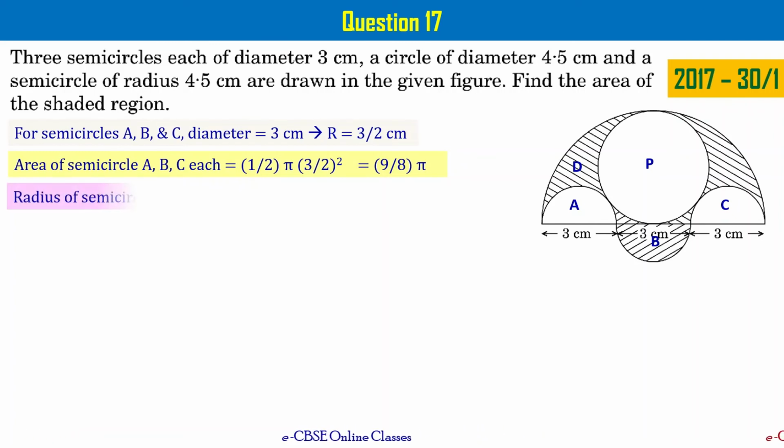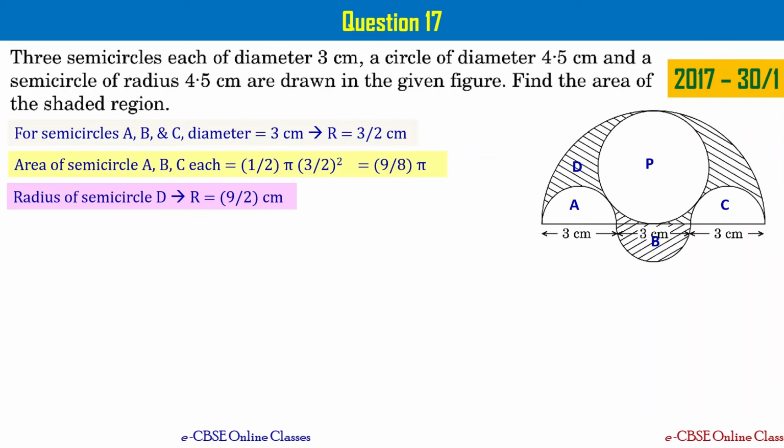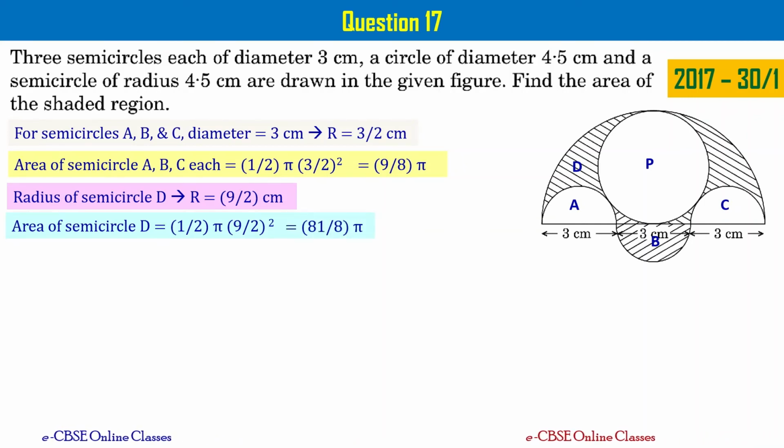And the radius of semicircle D is going to be 9 by 2 centimeters, because the radius is given in the problem statement, that is 4.5 centimeters. It means I can write it as 9 by 2 centimeters. If the radius of semicircle D is 9 by 2 centimeters, its area is going to be 81 by 8 pi centimeter square. Please take a note of this.